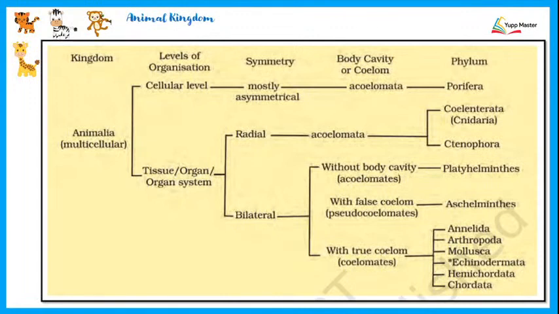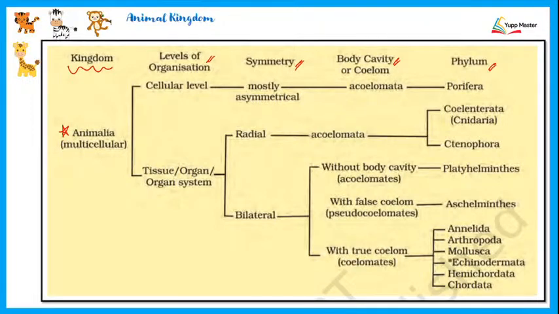Okay, if you see according to this chart, first of all, look at the columns which are mentioned here. The first column being that of kingdom, the second column being that of levels of organization, third one being symmetry, fourth one being body cavity or the coelom you can call it as, and the last one being the examples. Now, when we talk about the kingdom, we know that we are speaking only about kingdom Animalia here, and these are a whole discussing about those organisms which are specifically multicellular.